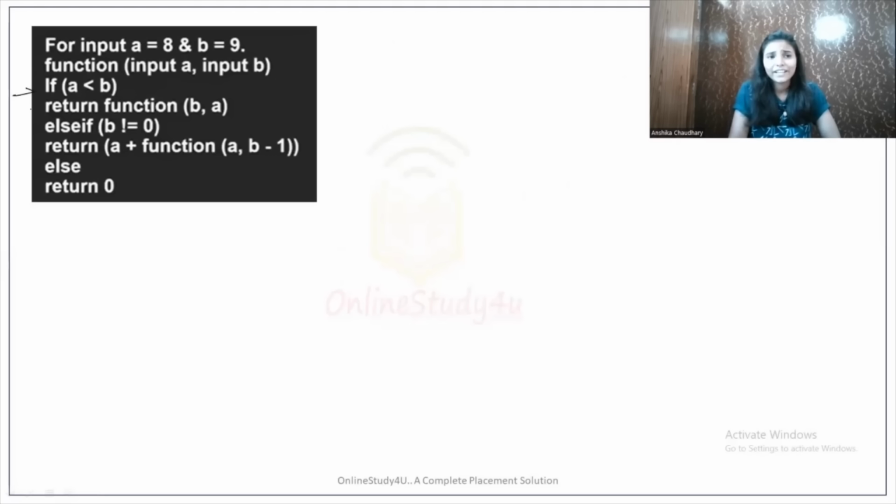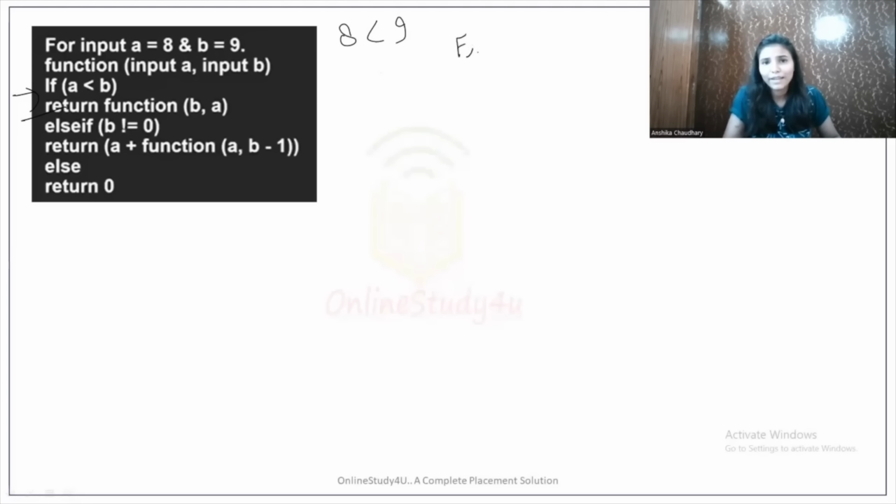Let's check if A is less than 9. A value is 8 and it is less than 9, so the condition is true. We will return this function. Now the arguments have been changed: A will become B and B will become A, or we can say the arguments have been swapped. Right, so we are calling this function.